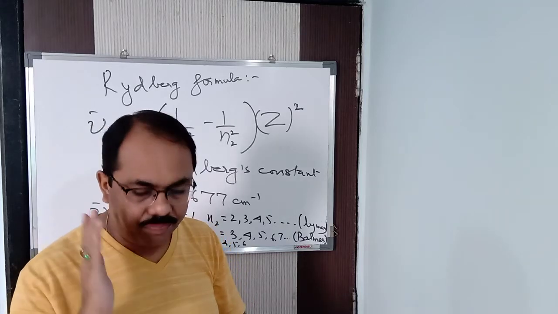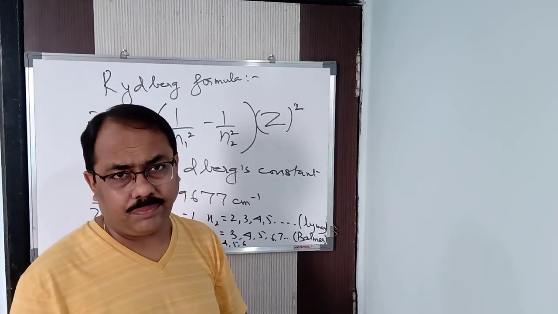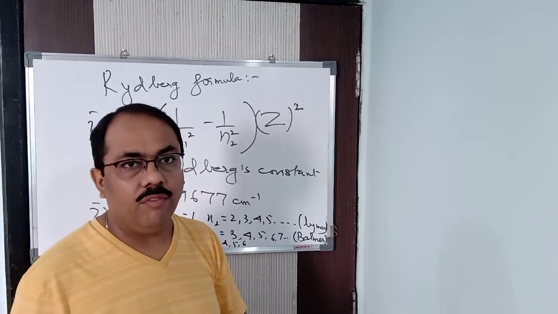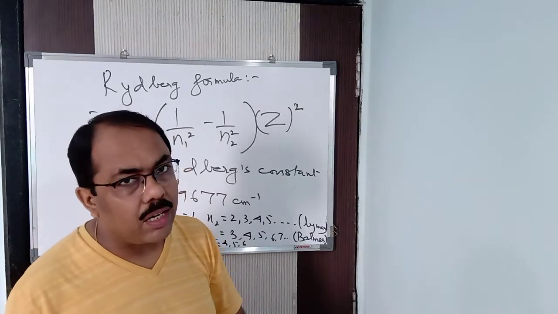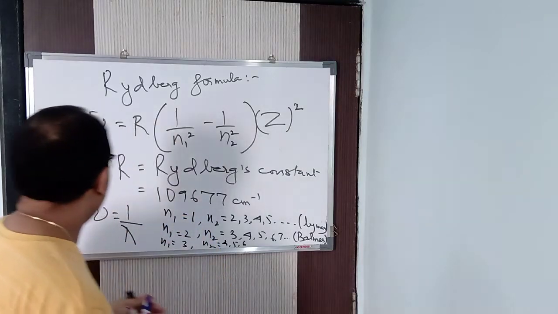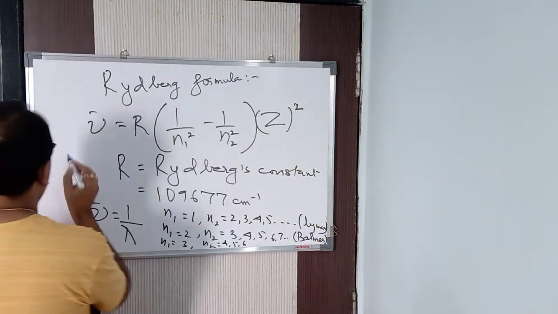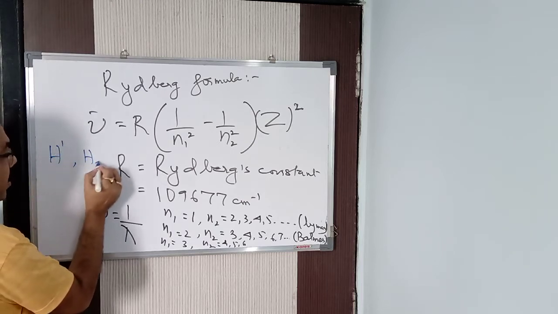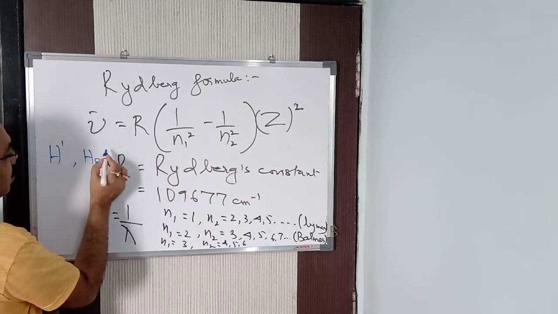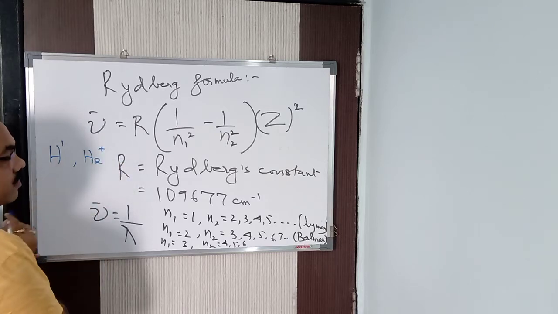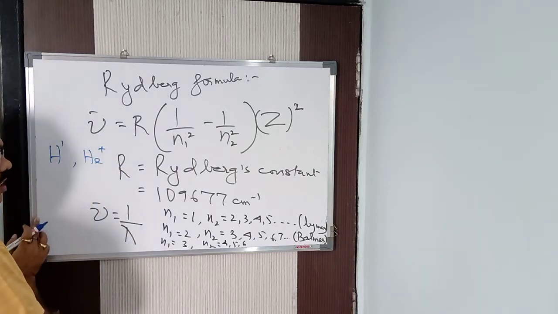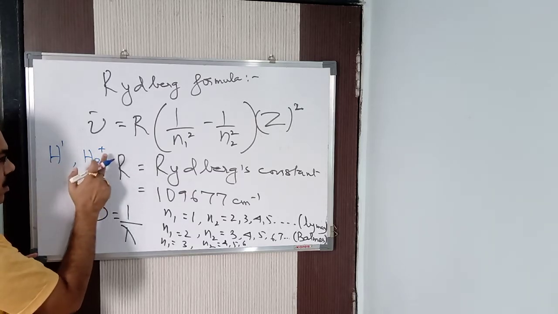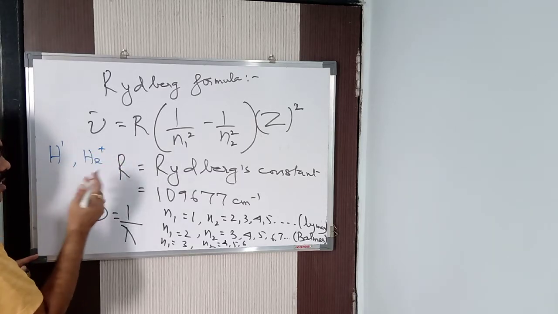But we do not say helium, lithium according to the name. We say hydrogen-like particles. You know what is that? Hydrogen-like particles. Now listen carefully here. Hydrogen atomic number is 1. We know that. If I write He+, then what is the number of electrons now present in helium? Number of electrons now present in helium is 1 only, because helium is having atomic number 2.